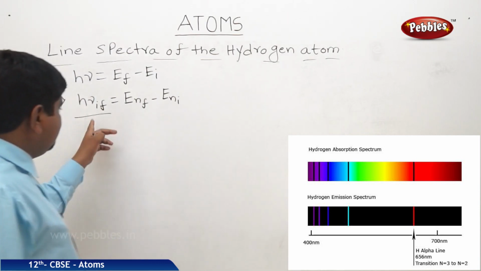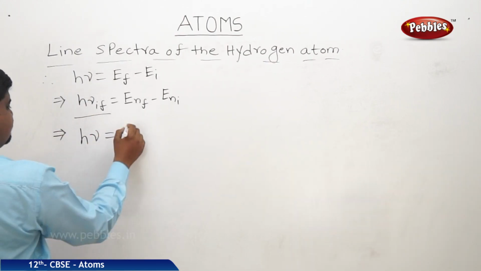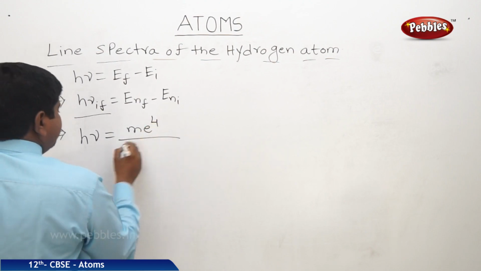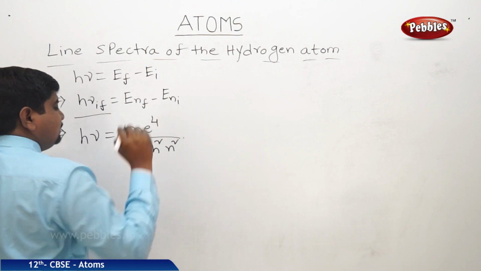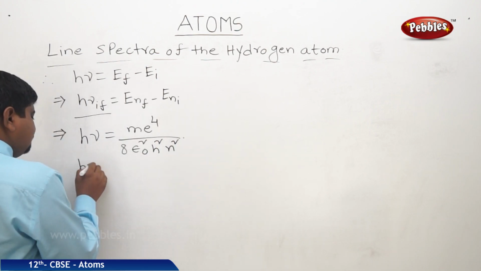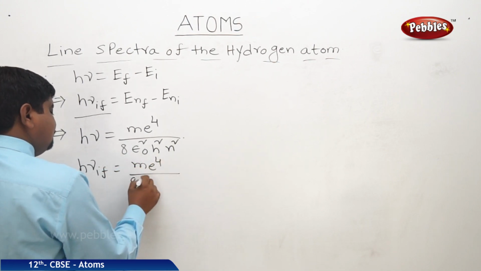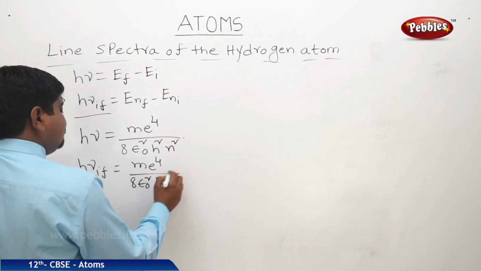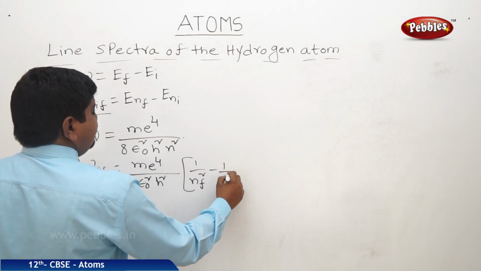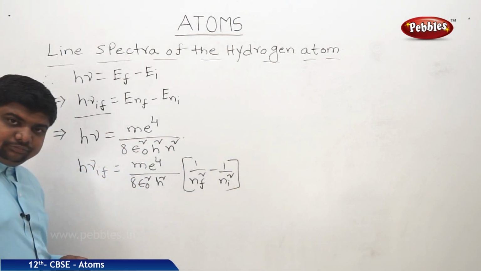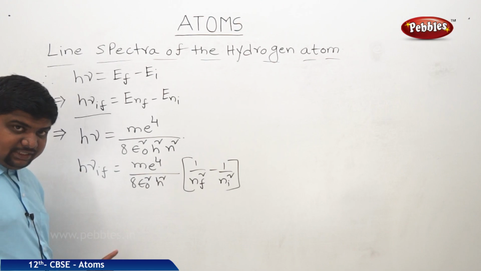Now we are equating this whole equation to that one, and the answer will be like this. h nu is equal to m e to the power 4 by 8 epsilon naught square h square n square, but h nu_if is equal to m e to the power 4 by 8 epsilon naught square h square into 1 by nf square minus 1 by ni square. So we got the energy difference between the two levels. That's why we have it like this.